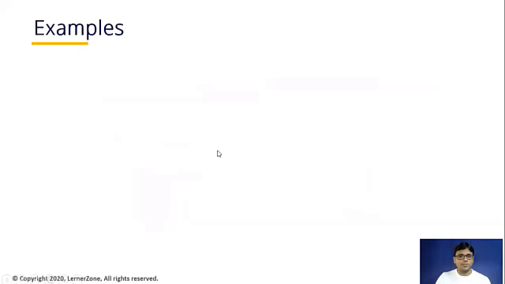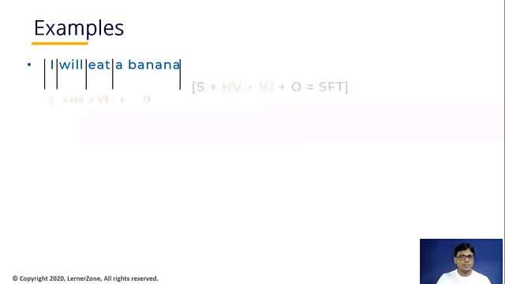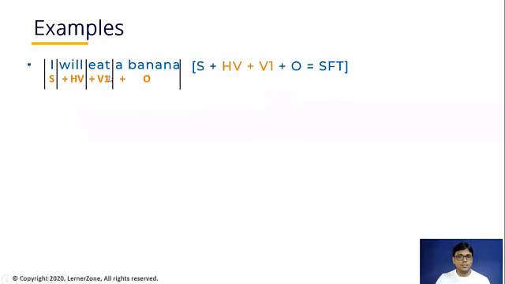Let's see some of the examples. Smita, in which tense is this sentence written? Sir, in simple future tense. Why? Because will is the helping verb, and eat is the first shape of the verb. Very good, Smita. If I have to break this sentence down, it will look something like this: S plus HV plus V1 plus O. So this is simple future tense.